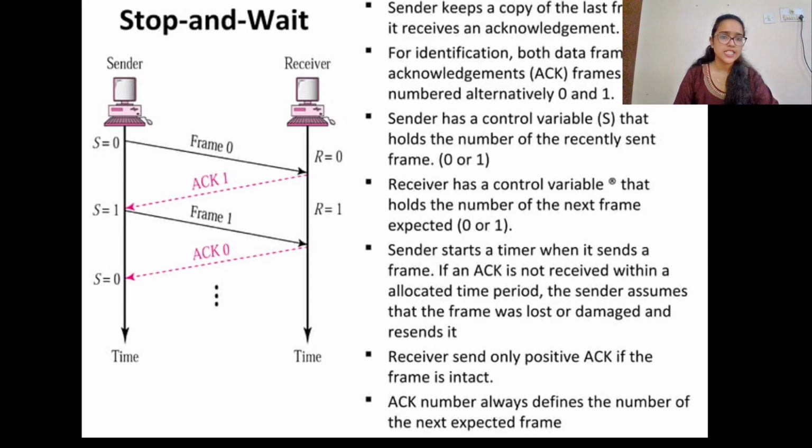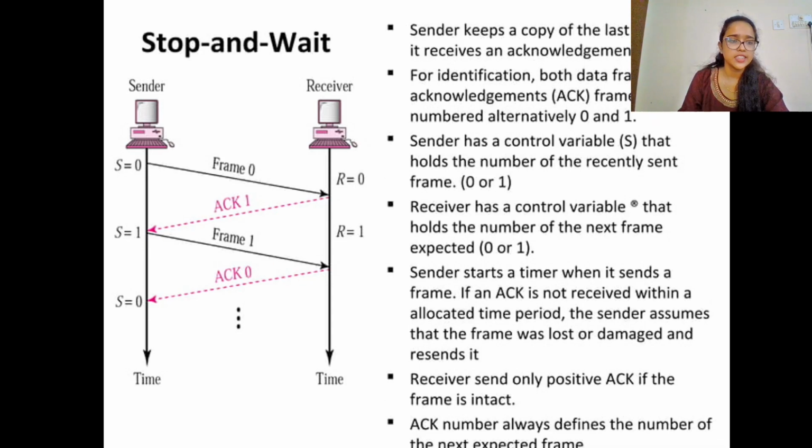Here, in this transmission, we see that data is transferred from sender to receiver in the form of frames. Frame 0 is received by the receiver and acknowledgement 1 is sent from the receiver to the sender. That tells us frame 0 has been received by the receiver successfully and it is waiting to get frame 1. The sender sends the frames 0 and 1 and gets the acknowledgements 1 and 0.